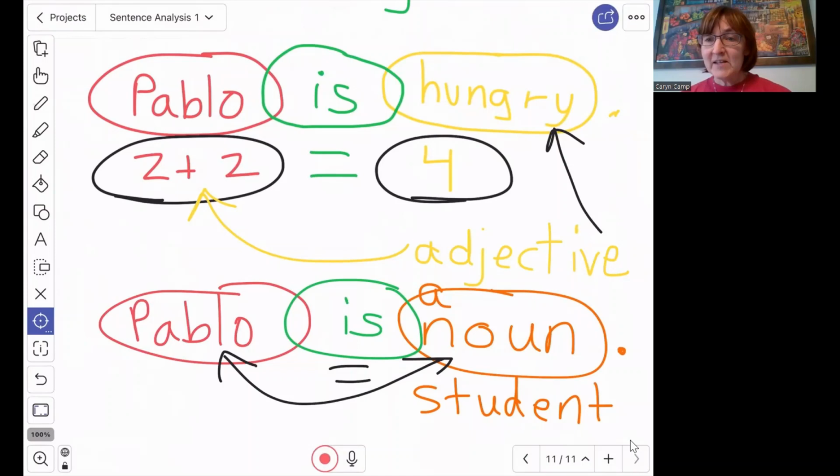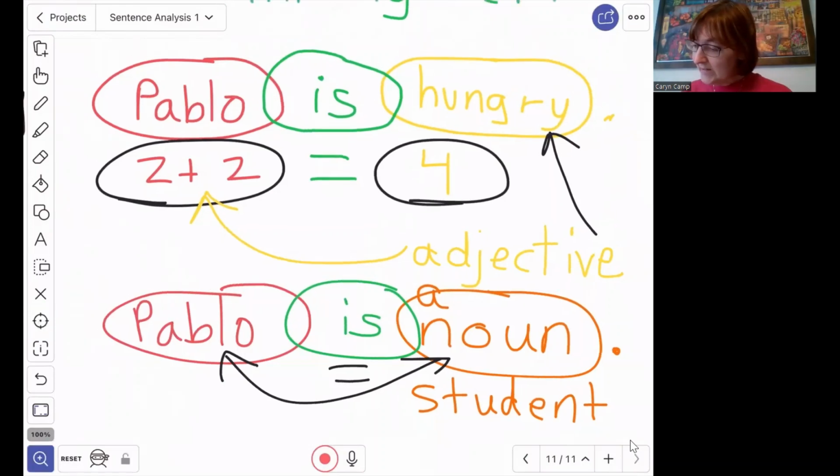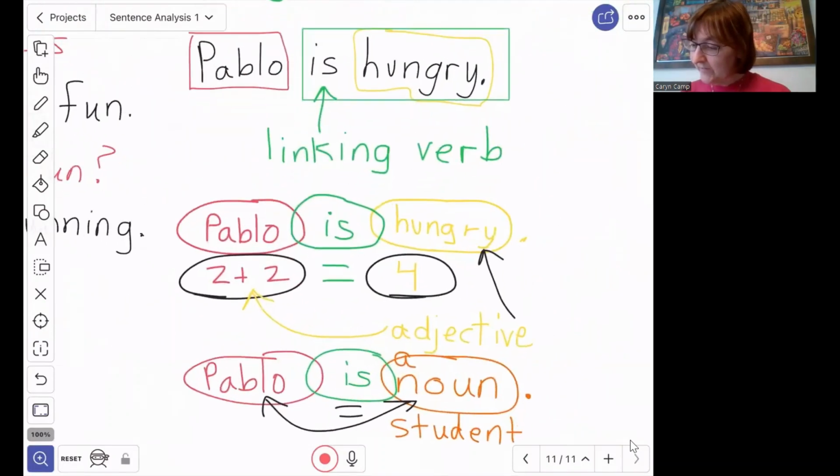So in this type of sentence where there's no action happening and we're just saying that our subject is just sitting there being something, we could use an adjective to describe what Pablo is like, or we could use a noun to say Pablo is an example of this. Okay, he is also a doctor or a friend or a classmate or an uncle. All right, so that is about the linking verb.